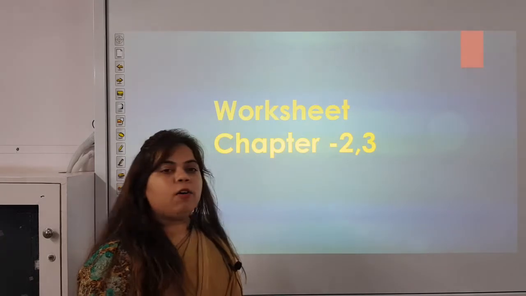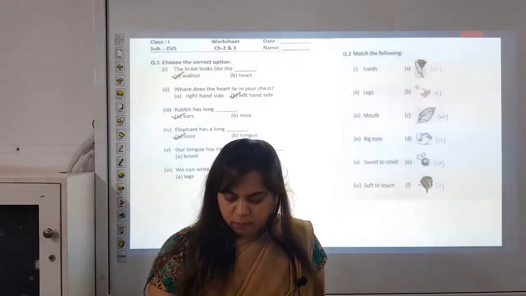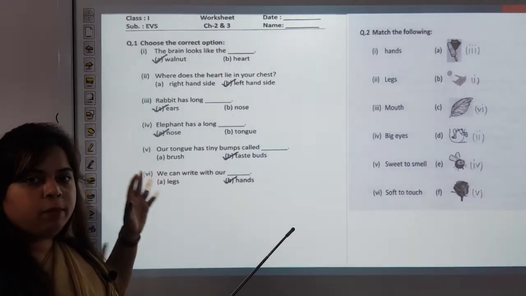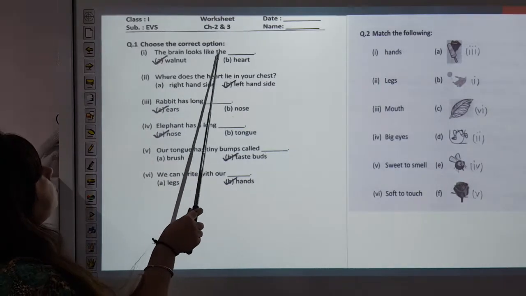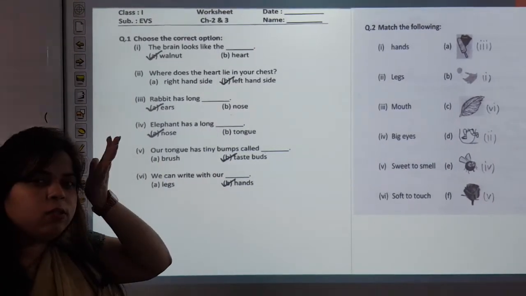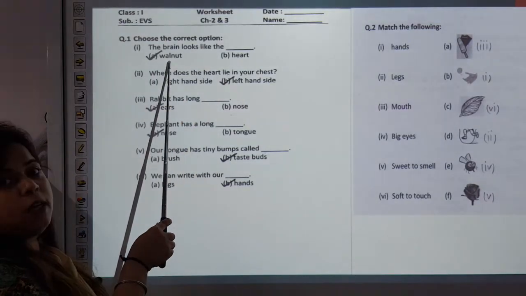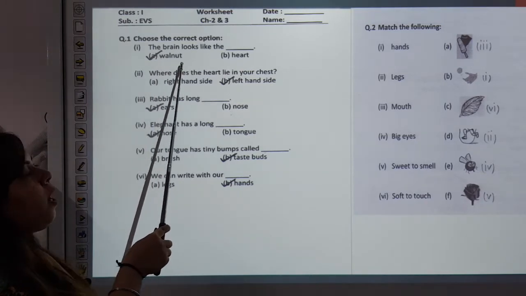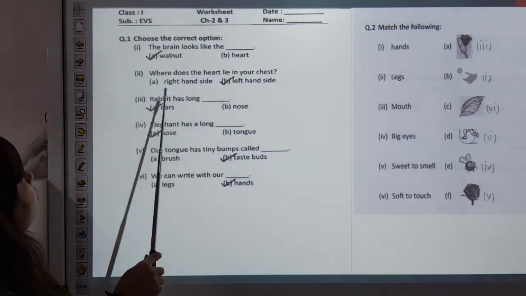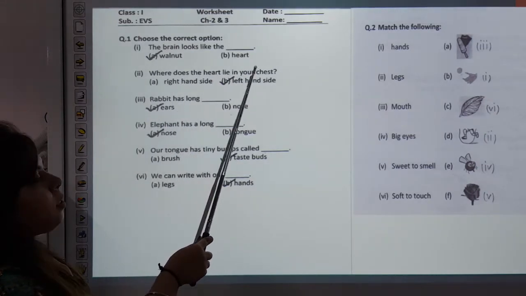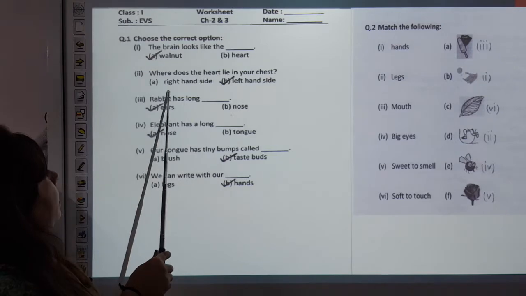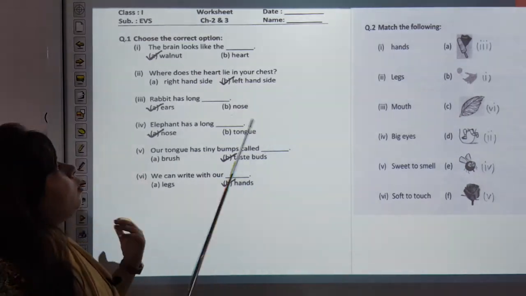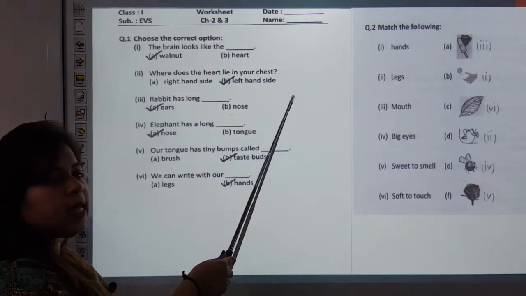Now, we will discuss the worksheet of this chapter. Worksheet is of chapter number 2 and 3. The brain looks like the dash. How does our brain look? It looks like a walnut, or it looks like a heart. The correct answer is walnut. Our brain looks like a walnut. Where does the heart lie in your chest? Right hand side or left hand side? I explained, it lies on the left hand side. So the correct answer is left hand side.